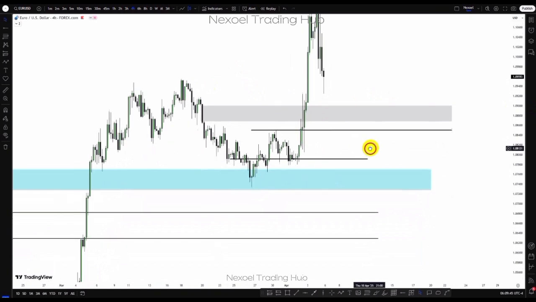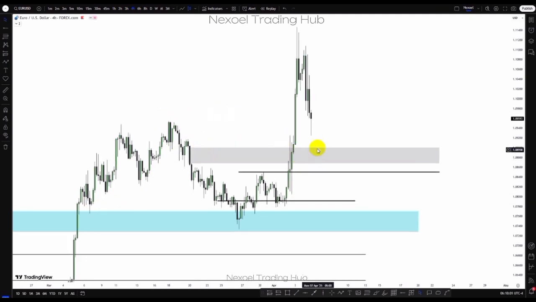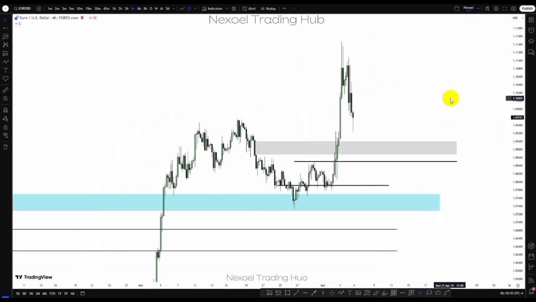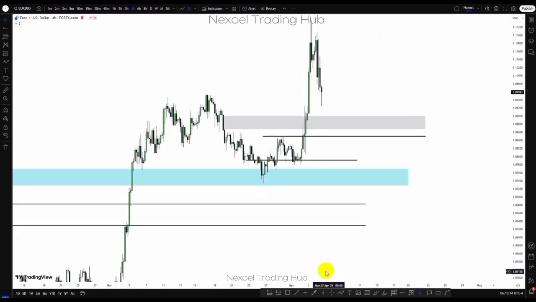But clearly we can see here that price has mitigated this weekly inversion, and we are seeing this bullish momentum to the upside, breaking out this high point. So price broke through this high point. We have a valid break of structure here. Price took out the trend line liquidity. So I'll be looking to see the buy model here. If price gives us the buy model here, then we should continue bullish to the upside. So this is my view on Euro USD. Let's check out GBPUSD pair, guys.